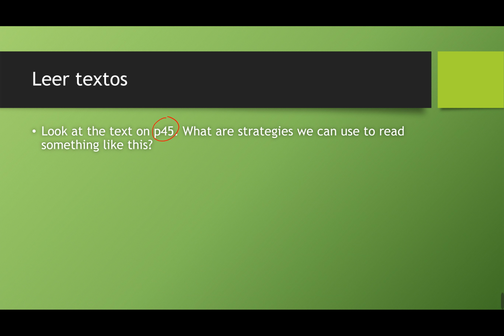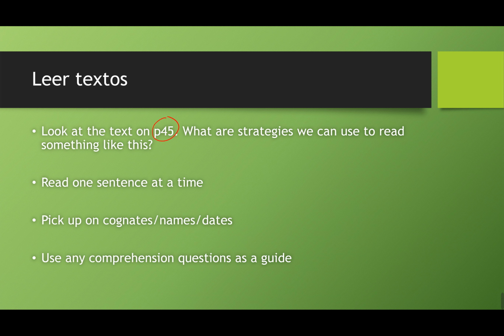So we're going to read a lot of text in this class, and we have to think about what kind of strategies we can use to get through a text like this. Well, we'll look at reading one sentence at a time. Pick up on cognates. Those are words that look the same in English and Spanish, names and dates. Those will help anchor us in the paragraph. And use any comprehension questions as a guide. You do not have to understand 100%. You just have to understand enough to get the gist of it, right?